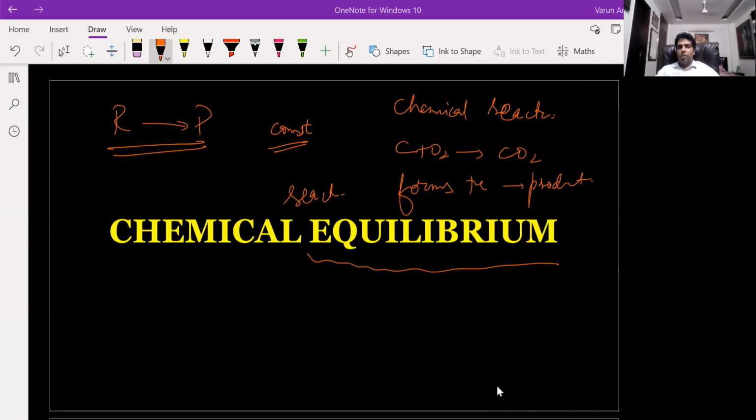Some may, but majorly not, so every chemical reaction is not an equilibrium reaction. If all the substances are in gaseous state, that is homogeneous and heterogeneous. Yes, sir, that is a different thing. So I'm asking what is an equilibrium?